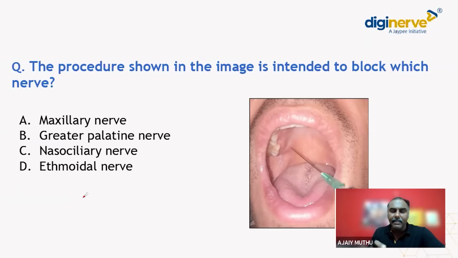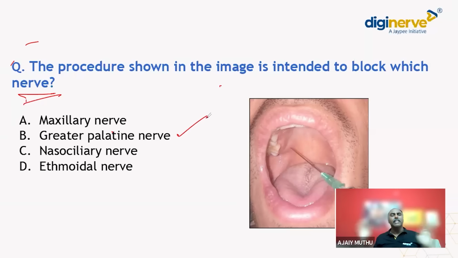This is again a repeated image-based MCQ. This was asked in NEET also in the previous years. Direct MCQ. Procedure shown in the image is intended to block which nerve? Simple direct MCQ. Just see where the injection is placed. The injection is being done in the palate. Is it clear? Injection is done in the palate. So what is the answer with the palate here? The answer is greater palatine nerve.